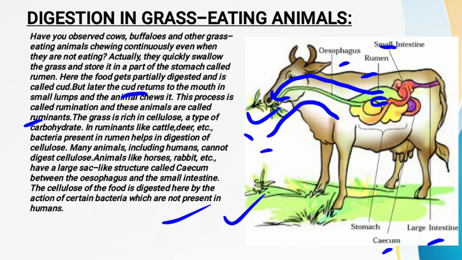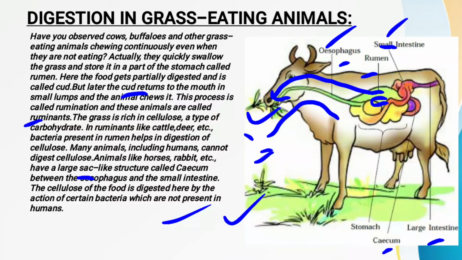Right. So from that we have also read about the caecum. Now what is the caecum? Caecum is a large sac-like structure which is found between the esophagus tube and the small intestine. So how does the digestion of the food take place in the animal's body?